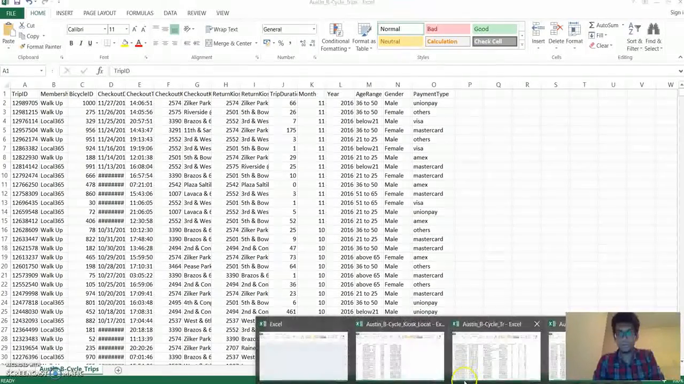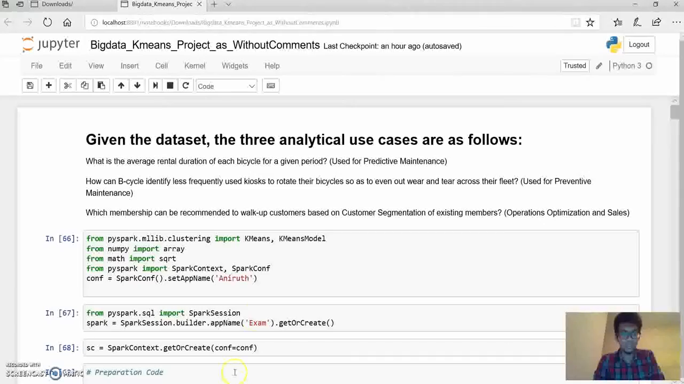So we have three scenarios in total, and we wanted to do data analysis on these three scenarios. I'm going to explain the first scenario, where we want to predict the average rental duration for each bicycle for a given period.